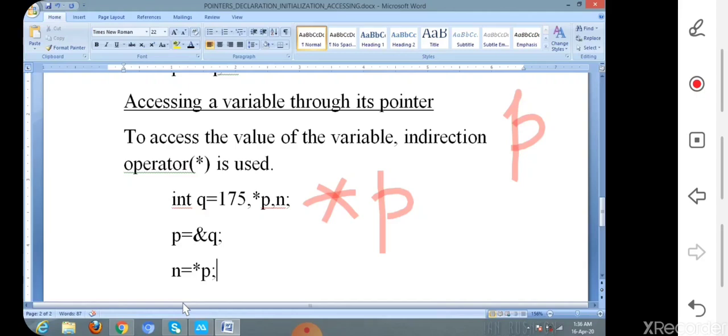This is all about declaration, initialization and accessing of data using pointers. So we already said that a pointer is a variable which is used to store the address of another variable.